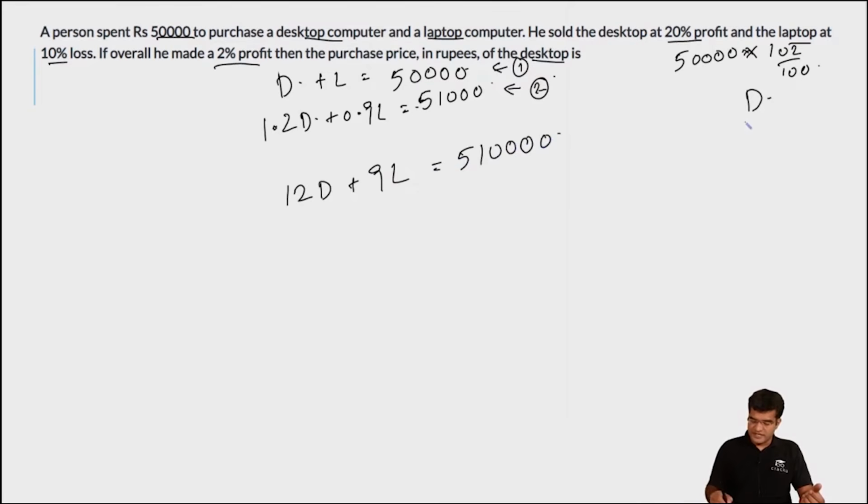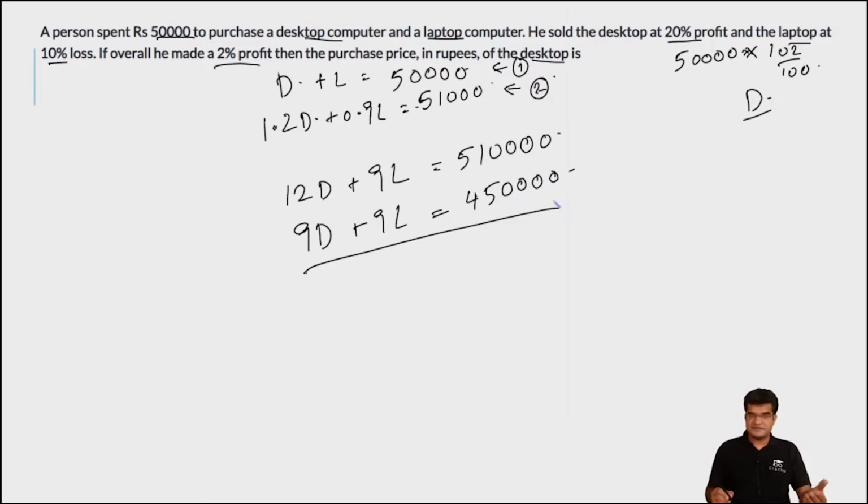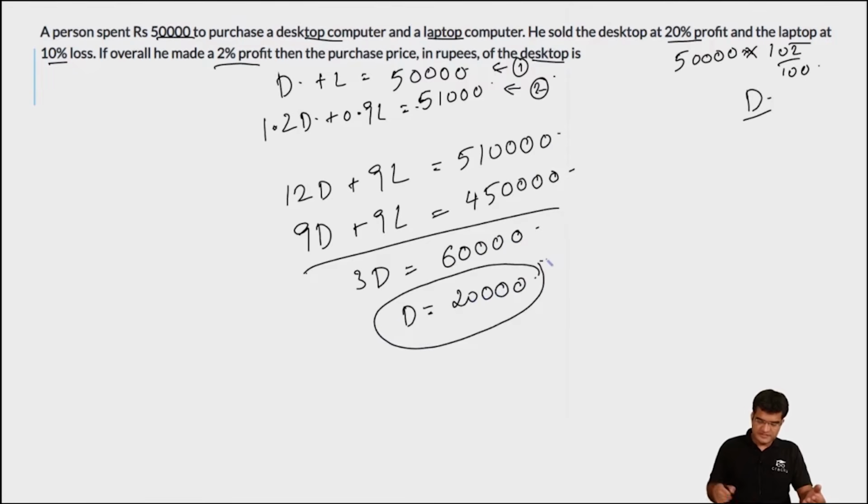And because we are supposed to calculate the value of D, let us multiply the first equation by 9. So that would imply that 9D plus 9L is equal to 50,000 into 9, which is equal to 4.5 lakhs. Or if you subtract the first equation from the second equation now, 3D will be equal to 5.1 lakhs minus 4.5 lakhs, which is equal to 60,000. Or the value of D is equal to 60,000 divided by 3, which is equal to 20,000. So the cost price of the desktop is 20,000.